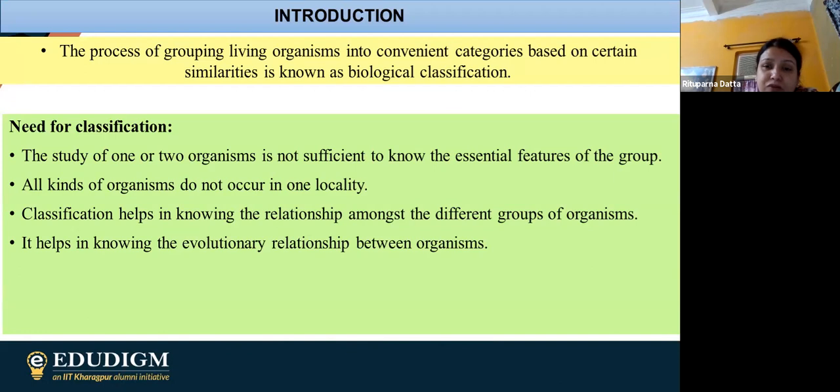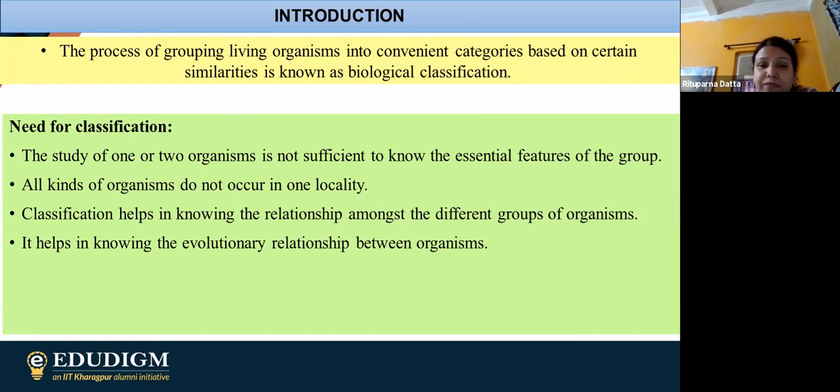But if it is possible to group them according to their characteristic features, and suppose we are having 50 groups, and under these 50 groups we are having all the millions of organisms categorized, then it is much more easy. Then we are just going to study about the 50 groups, and we basically come to know about the characteristic features of all the living organisms on the earth. So this is actually the need of classification, so that we can compactize the study.